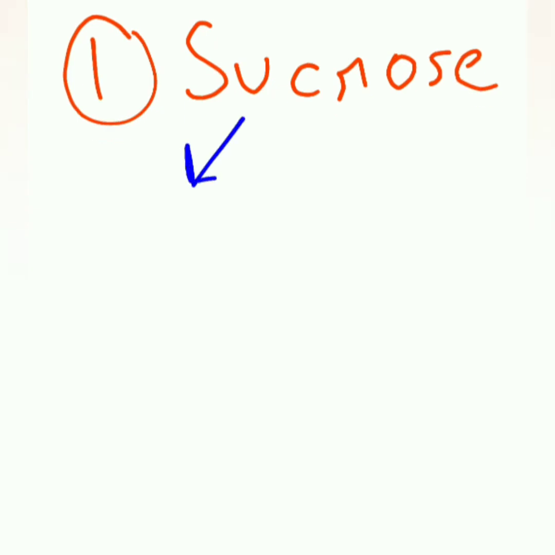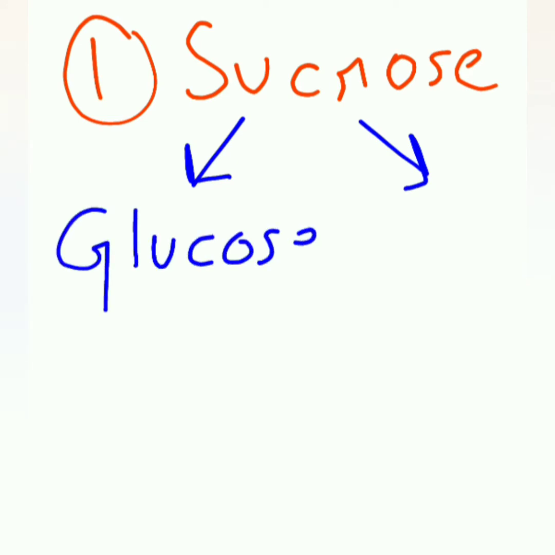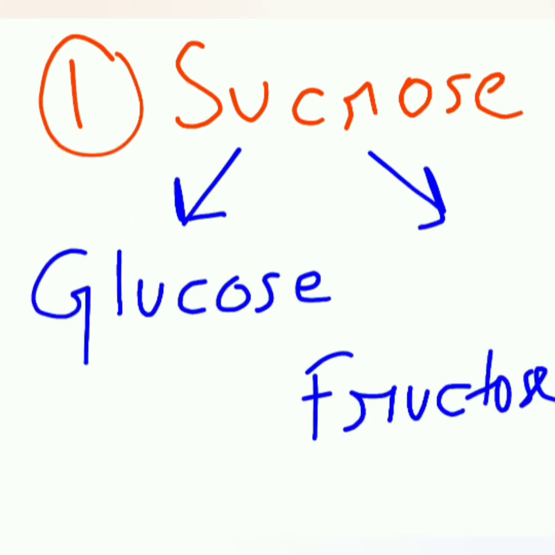Sucrose is made up of 2 simple sugars. What are they? They are glucose and fructose. Sucrose is commercial sugar and is commonly obtained from sugarcane in our country.